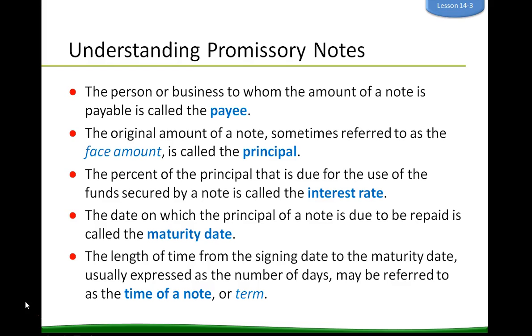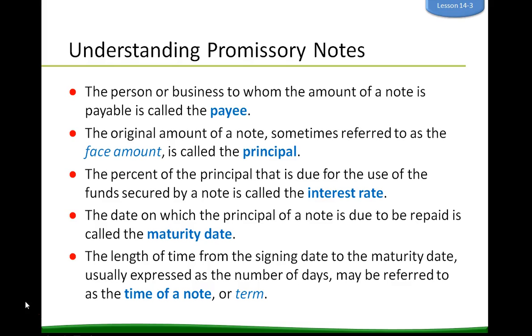The original amount of a note, sometimes referred to as the face amount, is called the principal. The percent of the principal that is due for the use of the funds secured by a note is called the interest rate. So you borrow money, and that is your principal. That is the amount of money you borrow. Interest is charged on that money you borrow, and that's how the creditor makes money. It's called the interest rate.